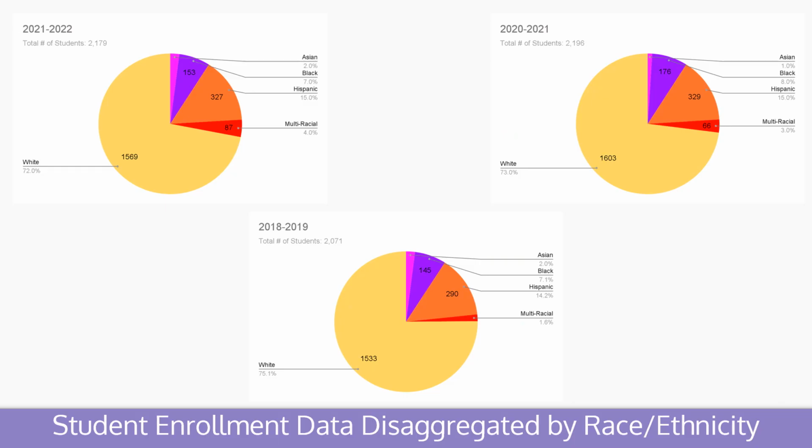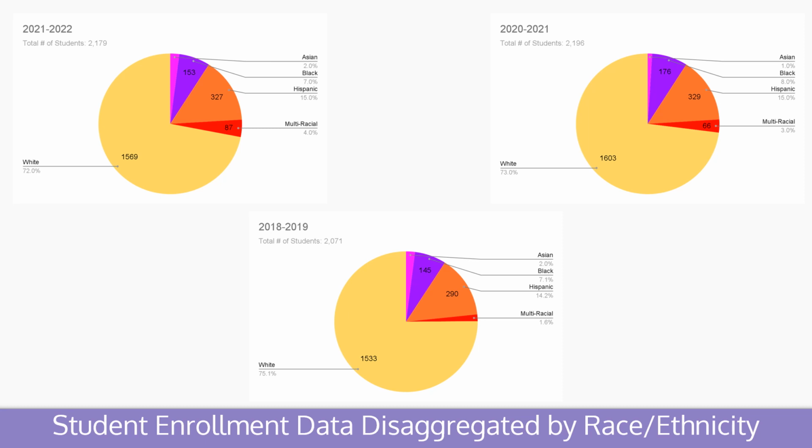Here we have student enrollment disaggregated by race and ethnicity. As you can see, the average amount of students in all 3 years are white. In 21 to 22, the population was 72% white. In 20 to 21, the population was 73% white. And in 2018 to 19, the population was 75.1% white. So for all 3 years, the white population has been above 70%.